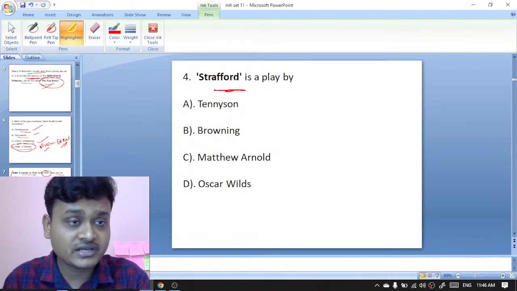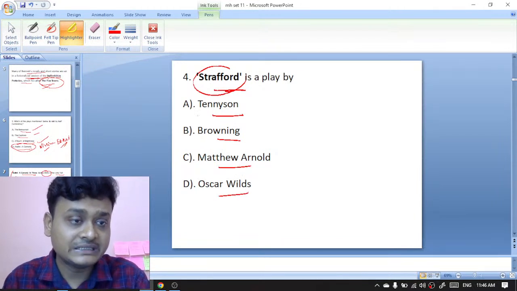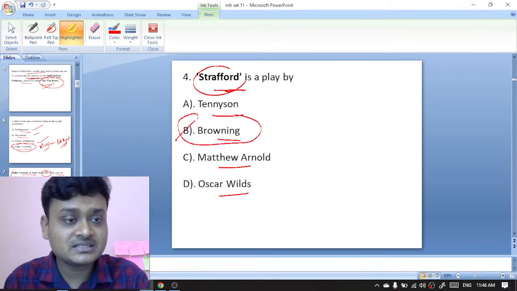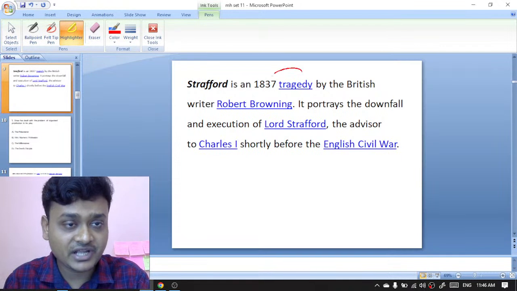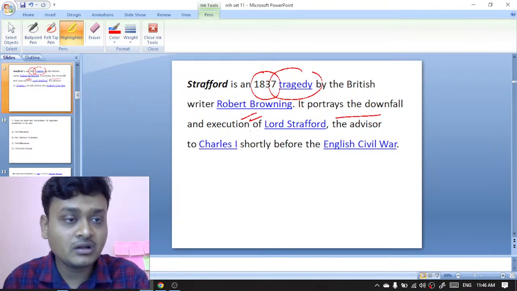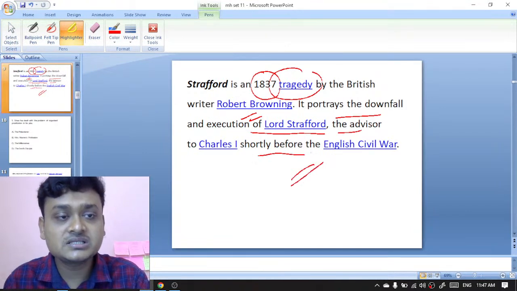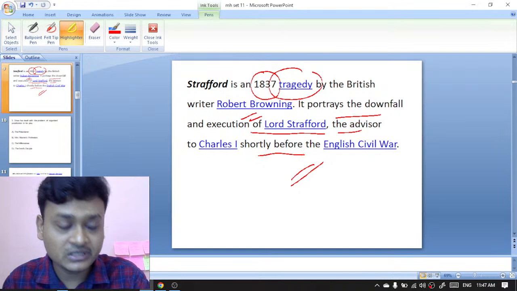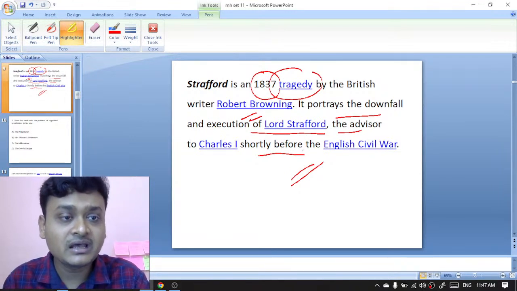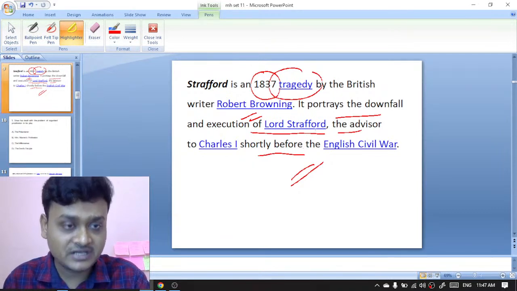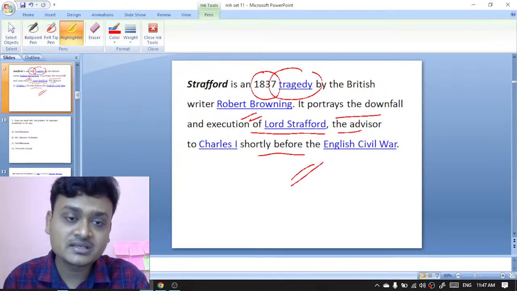Okay, Strafford is a play by Tennyson, Browning, Matthew Arnold, or Oscar Wilde. Strafford is a play written by Robert Browning. So B is the right option over here. It's a tragedy published in the year 1837 by the British writer Robert Browning, and it portrays the downfall and execution of Lord Strafford, the advisor of Charles I, shortly before the English Civil War.